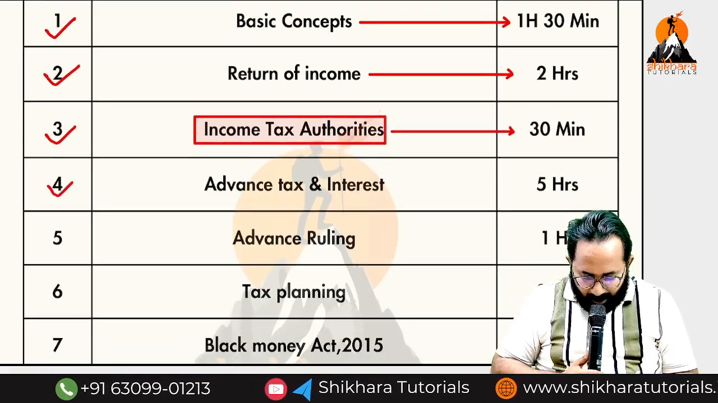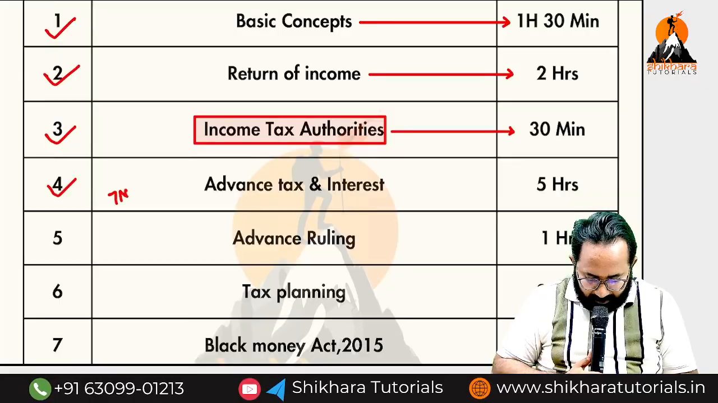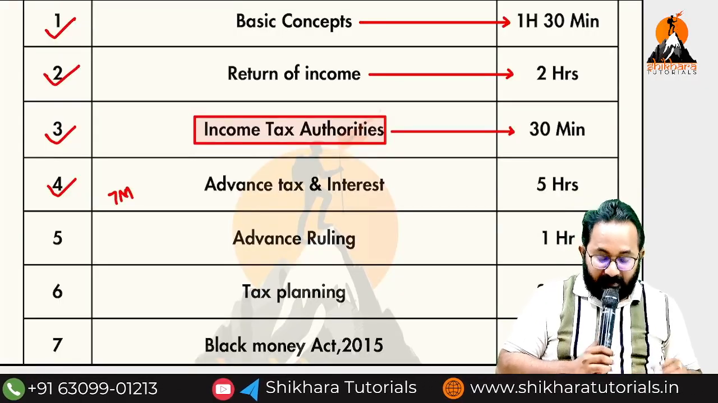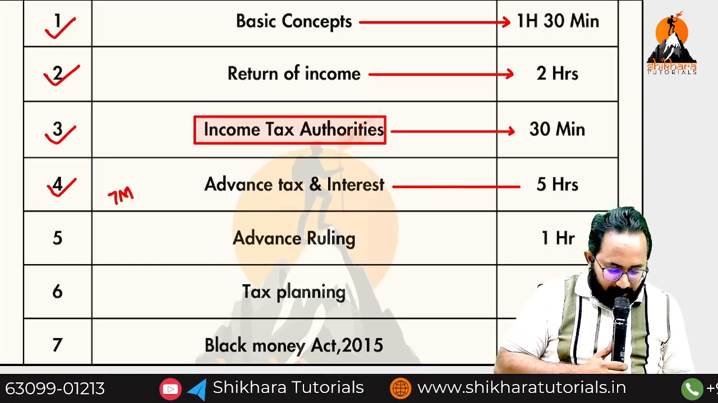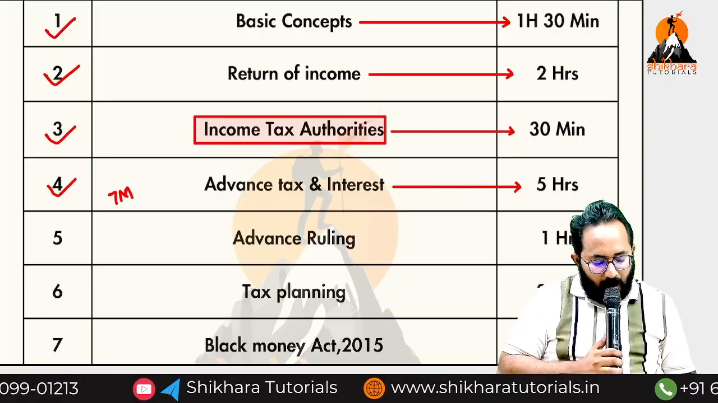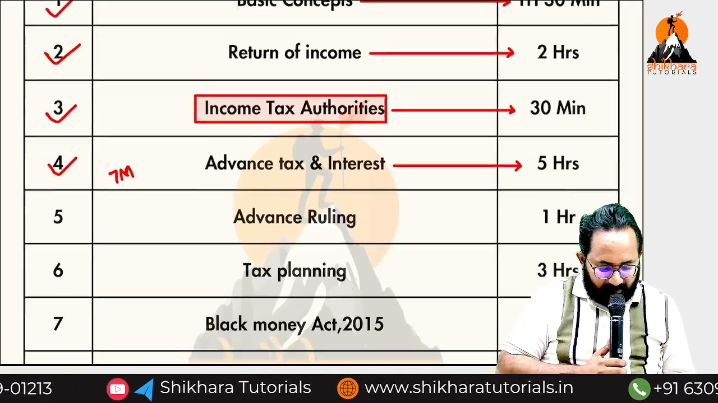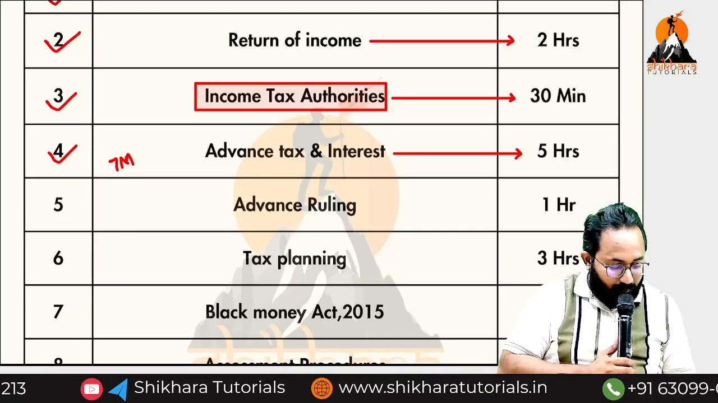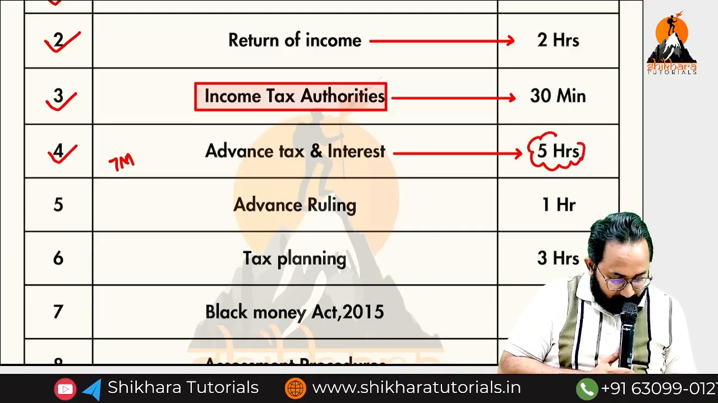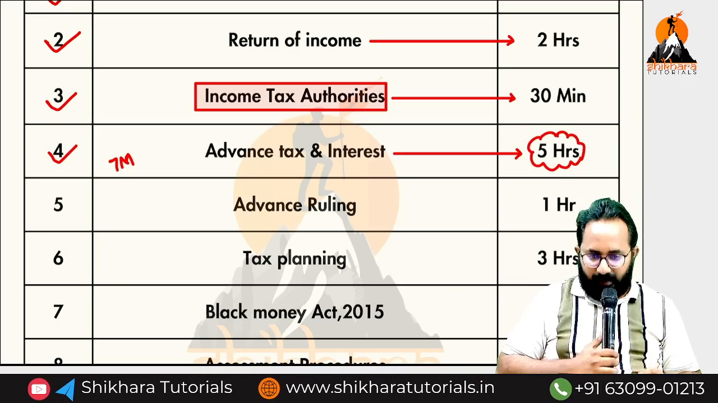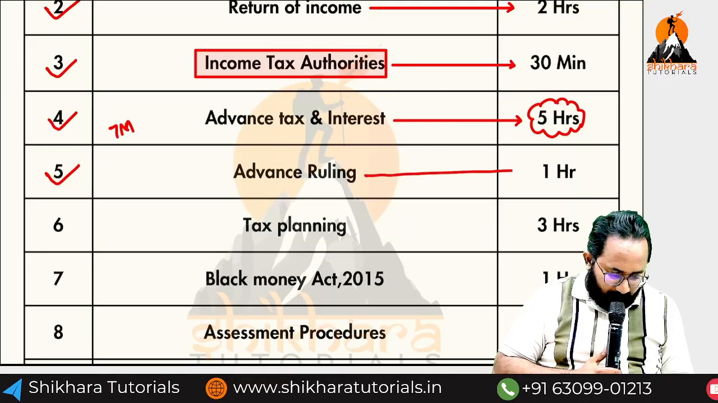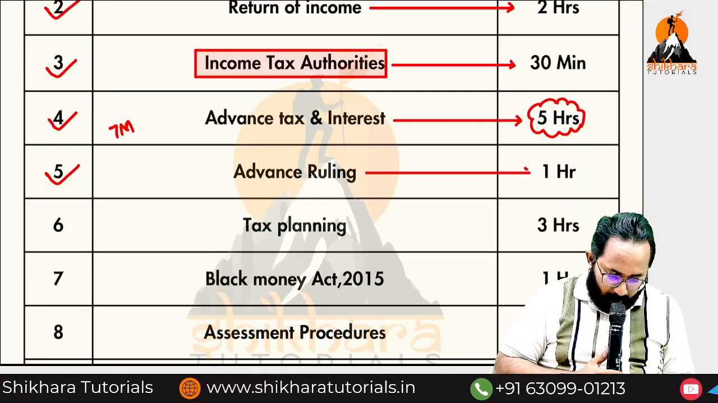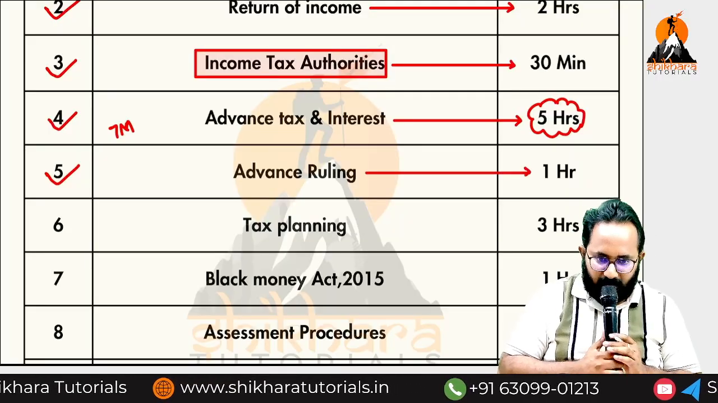Yes, which authority is subordinate, which authority is ordinate, all these things I discussed in 30 minutes. Next, advance tax and interest, where we always get a practical question for 7 marks. Whatever workbook questions are there, I discussed all of them. So that's why the duration is 5 hours. Next, advance ruling. Yes, it is a theory chapter. We discussed it in and out, and all workbook questions also, in 1 hour.